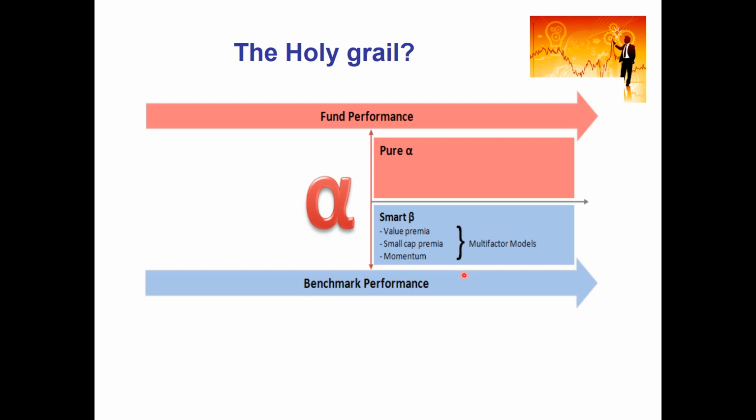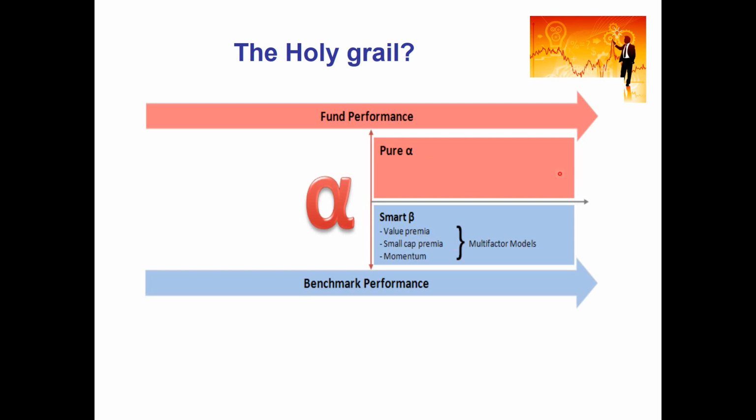Or potentially, can we generate pure alpha, which is here? This is through active investing, using the ideas of active stock picking to try to increase overall performance. So you can see that fund performance can be higher than benchmark performance either by smart beta investing or by earning a pure alpha through active management.